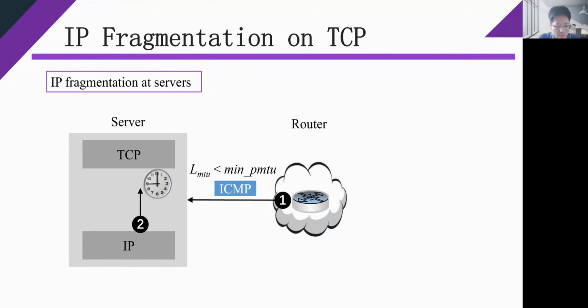Second, when the server's path MTU values between the IP layer and the TCP layer are desynchronized due to a maliciously crafted ICMP error message, the server could be tricked into fragmenting TCP segments. As shown in this figure, when an ICMP message is not triggered by the TCP connection, even if the server receives the ICMP error message, it will not notify its TCP layer to resize the MSS of subsequent segments due to the lack of TCP-related information such as source port, destination port, or sequence numbers.